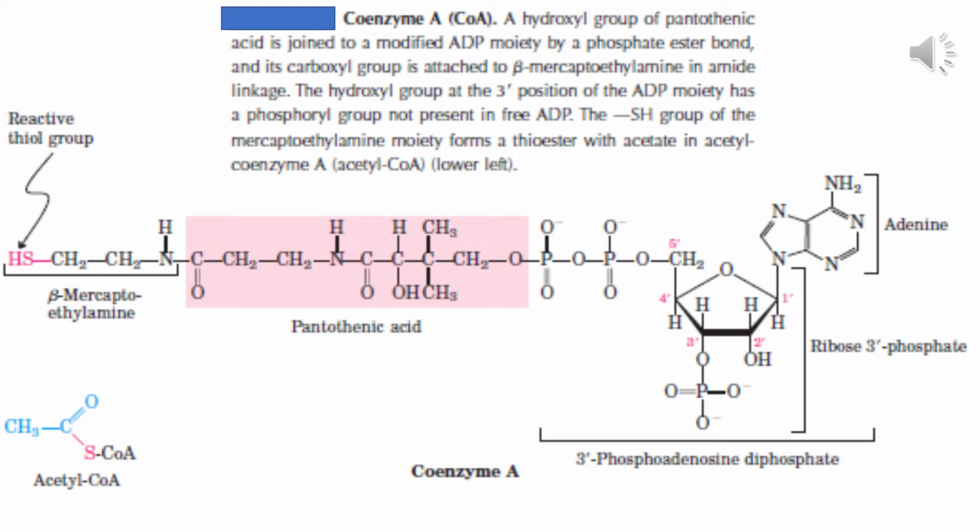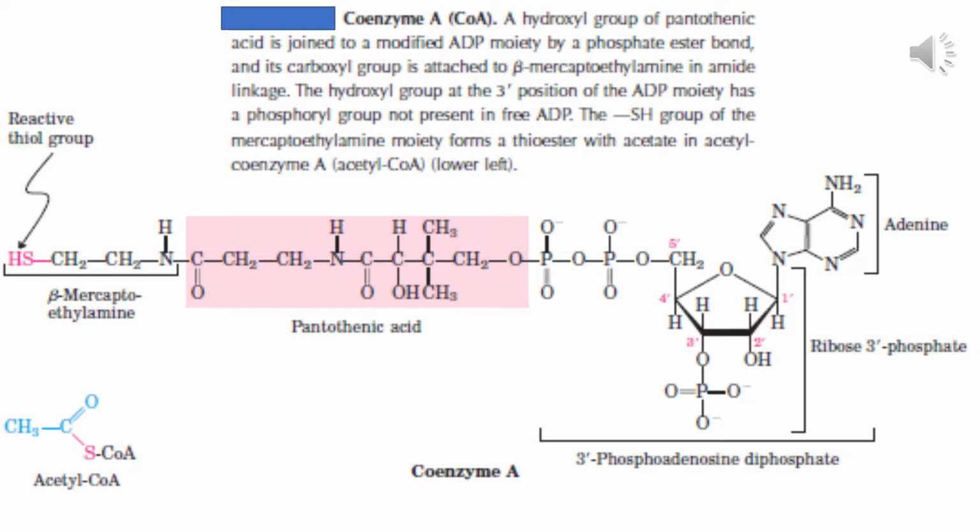This is the structure of coenzyme A. What's coenzyme A? It is the carrier of acetyl group in our topic. The coenzyme A consists of adenine, you can see at the right corner, then ribose and 2 phosphate units. Actually, the ribose is carrying a phosphate group on carbon number 3. So ribose 3 phosphate plus 2 phosphate groups, or better we say a pyrophosphate on carbon number 5.